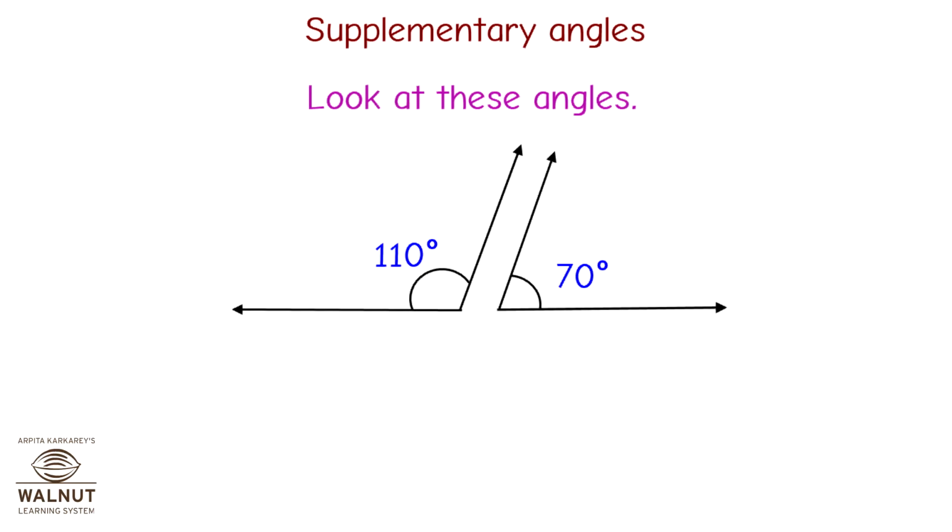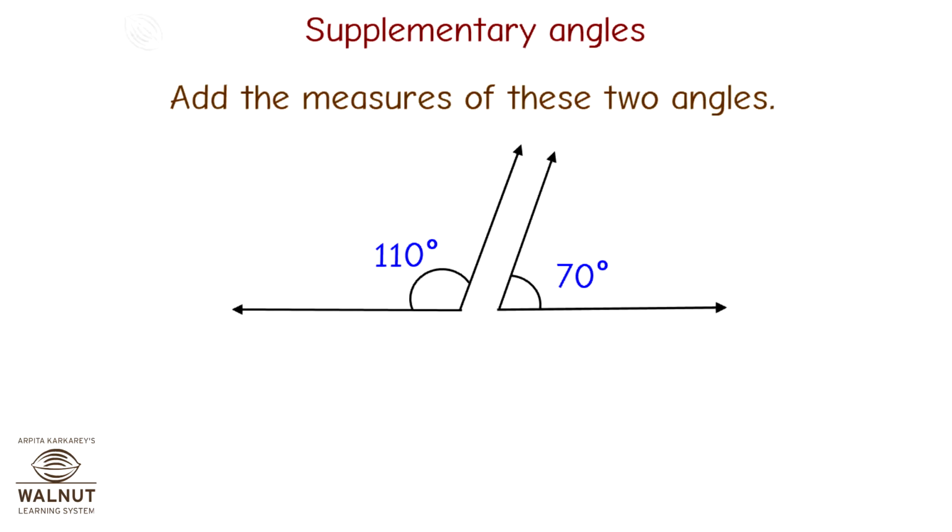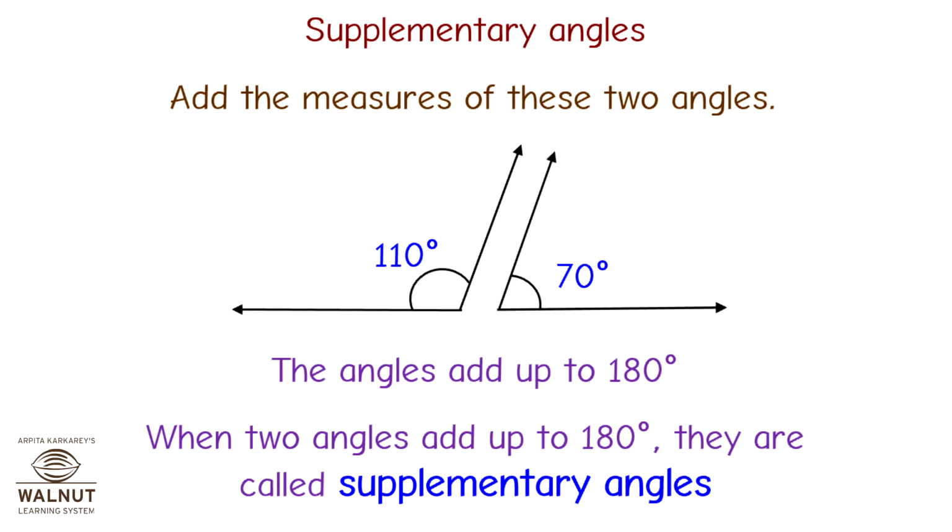Look at these angles. This angle measures 110 degrees. This angle measures 70 degrees. Add the measures of these two angles. 110 degrees plus 70 degrees is equal to 180 degrees. The angles add up to 180 degrees. When two angles add up to 180 degrees, they are called supplementary angles.